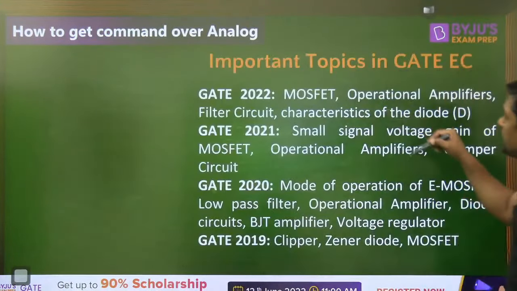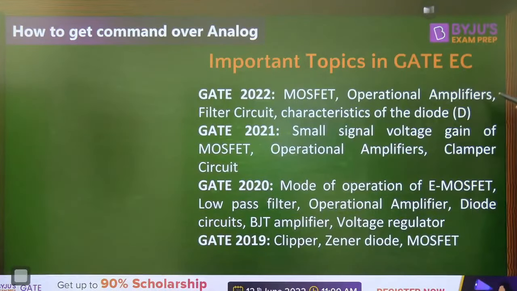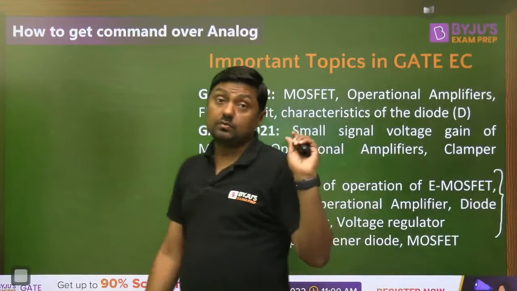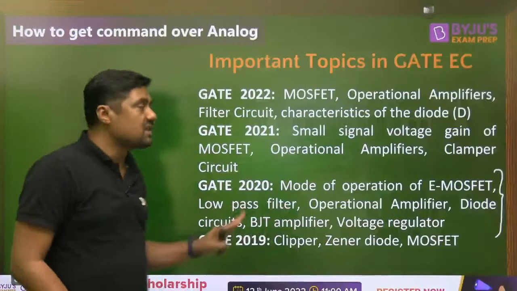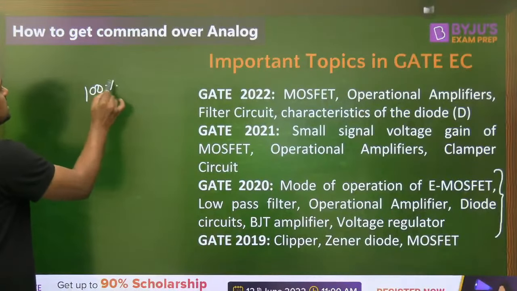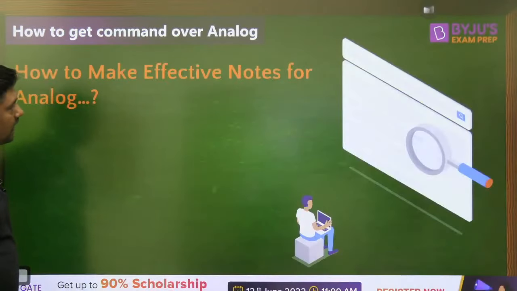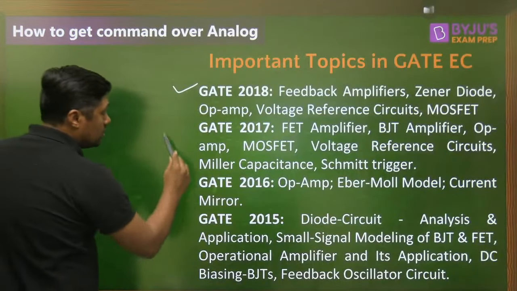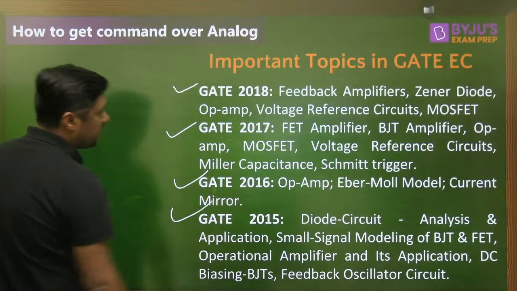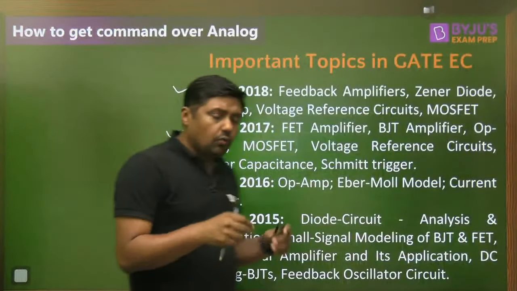And these are the important topics in GATE 2022. Questions from MOSFET, operational amplifier, filter circuit, characteristics of the diode. In 2021, small signal voltage gain of the MOSFET, operational amplifier and clamper circuit. Then in 2020, mode of operation of E-MOSFET, operational amplifier, diode circuit, BJT, voltage regulator and so on. All these topics are important, right? But again, simple strategy. First of all, try to cover 100% syllabus. That is the same for 2018, 2017, 2016 and 2015. Then this is all about the weightage, books and so on.